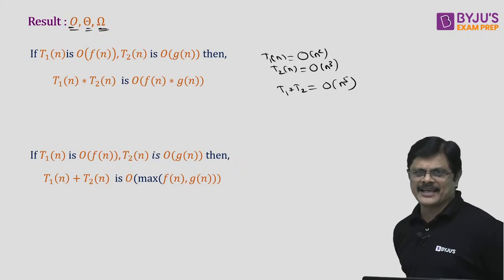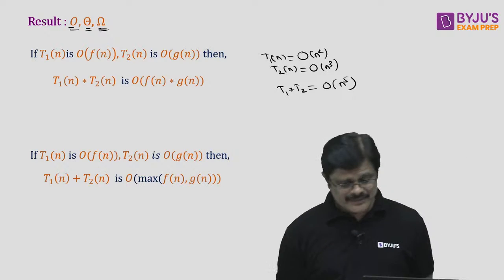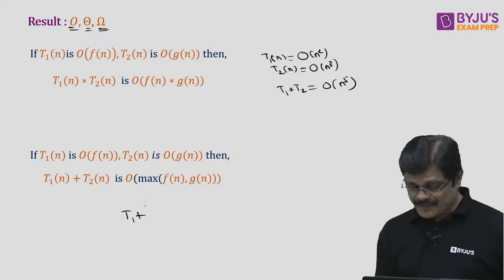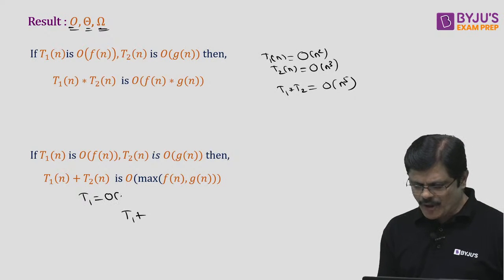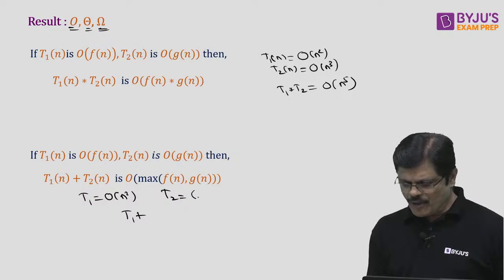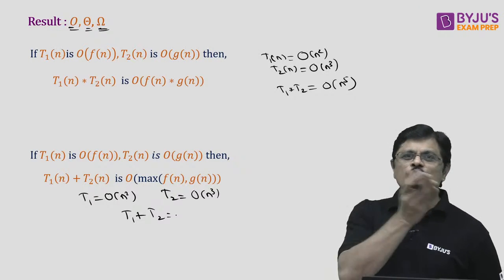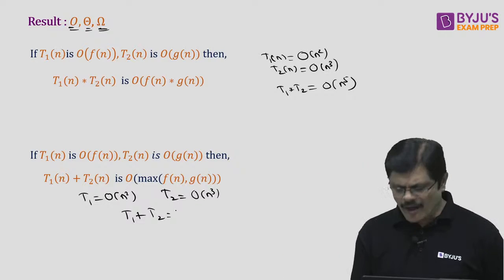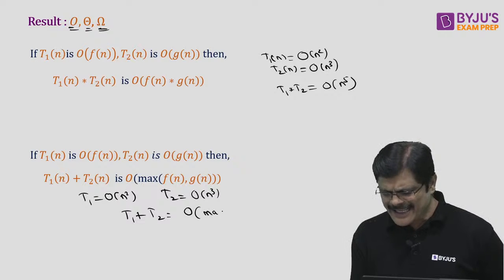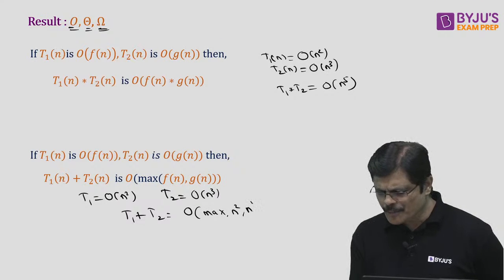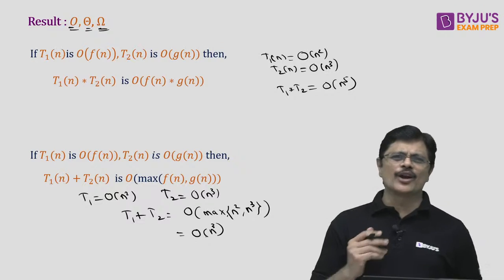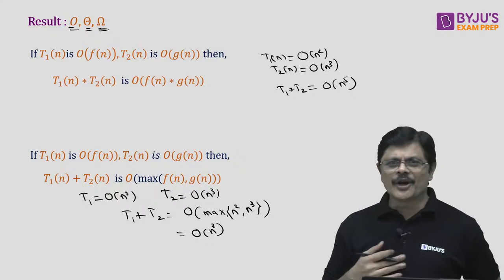Whereas the second one says, if T1 is big O of f(n), T2 is big O of g(n), and you want to find the sum T1 plus T2. For example, take the same example, T1 is big O of n square and T2 is big O of n cube. Then when you add them up, you get n cube plus n square. That n square lower order term is ignored. So obviously you are going to get big O of n cube. And it is the maximum of n square and n cube, my dear friends. That's why you get big O of n cube. So that is the logic, nothing more than that. Hope you understand.